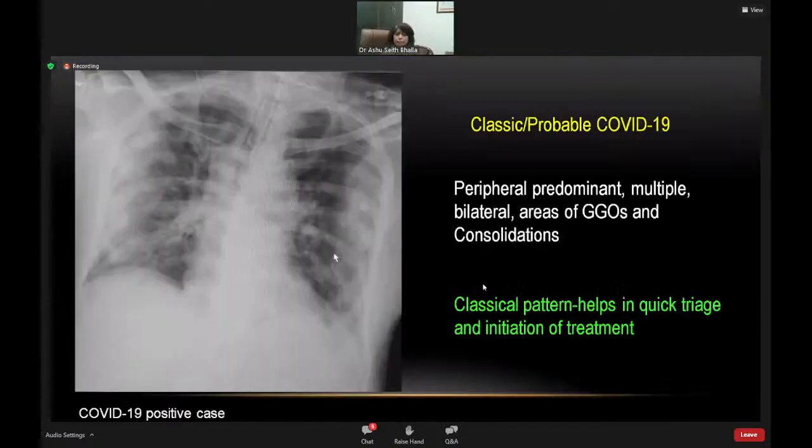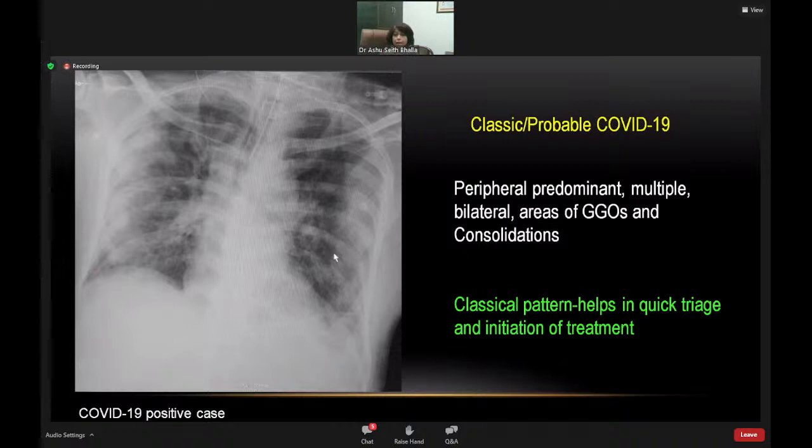So let's look at something which we would at that point have labeled as a classical pattern, which was the peripheral consolidations and oblique ground glass opacities. Now, suppose you were to see this chest radiograph at a time point where we were not in the pandemic. If somebody came with shortness of breath and came with this chest radiograph, then what would we call it? In the pre-COVID era, for instance, we would say this is a reverse bat wing pattern, which is reflective of eosinophilic pneumonia.